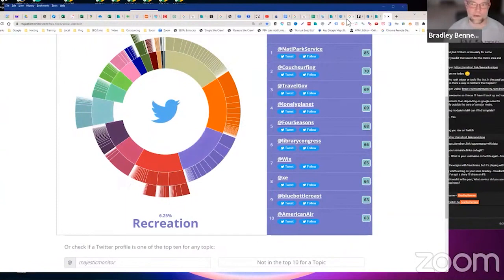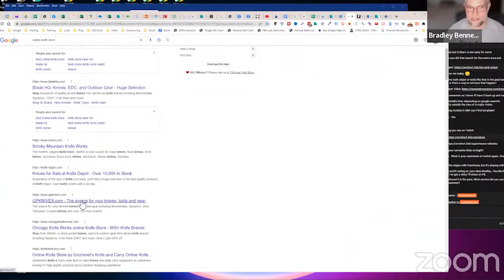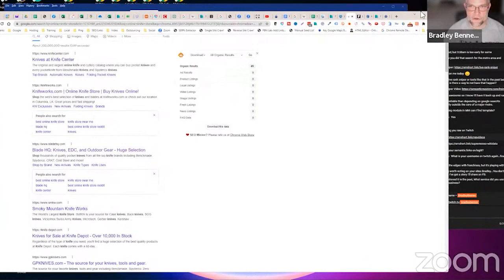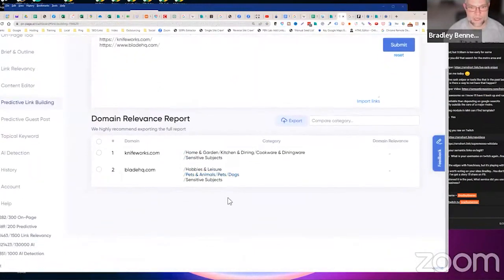Again, I would probably go through and take the top 10 or 15 online knife stores and plug them into On-Page, get the NLP categories, and look for the ones that are the most common across all 10 or 15, however many I check. And then I would try to match up relevant topical trust flow categories from Majestic, as close as possible. Does that make sense? That's how I do it. That's how we do it for our clients too.